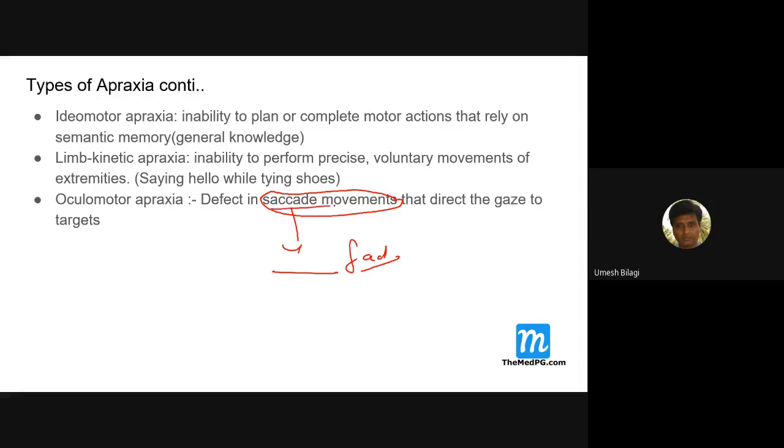That is saccadic movement, gaze actually. Suddenly both eyeballs of yours you can fix on the fast moving target. In oculomotor apraxia, they can't do that. They'll have problems here. These are the types of apraxia.